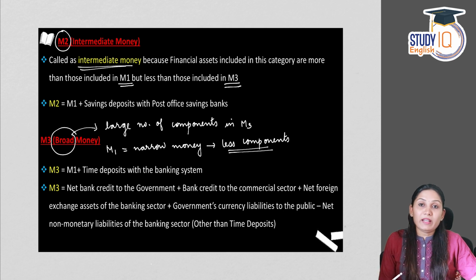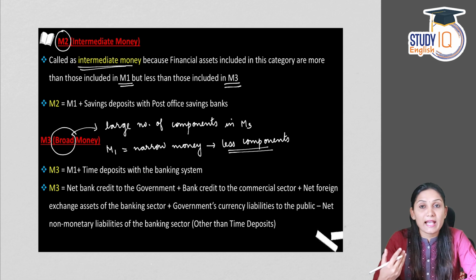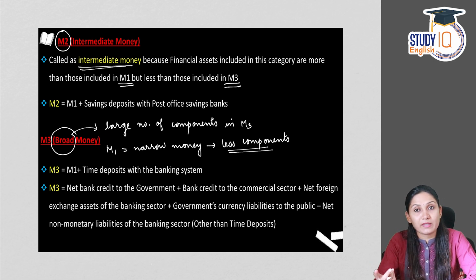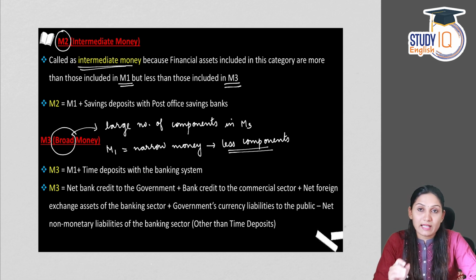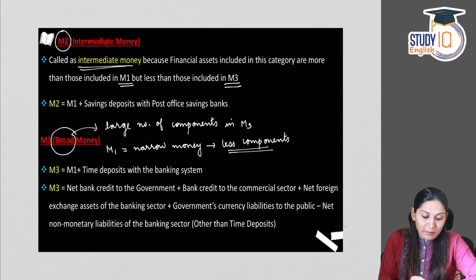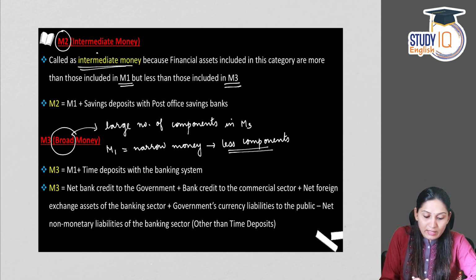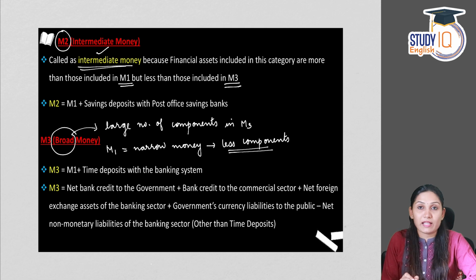And in between M1 and M3, we have M2, which is intermediate money, which doesn't have as many components as M3 and not as few as M1. So M2, or intermediate money, is called intermediate because fewer financial assets are included. M2 is M1 plus savings deposits with post office savings banks.